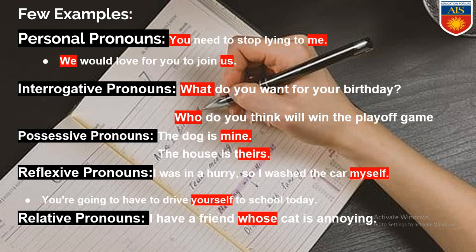In the next example, you can see the example of relative pronouns. I have a friend whose cat is annoying. So instead of using the noun cat twice, we have used the noun cat only once, and we have replaced the second cat with a relative pronoun called whose.